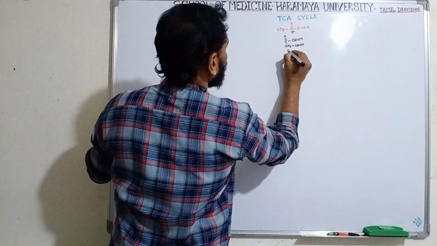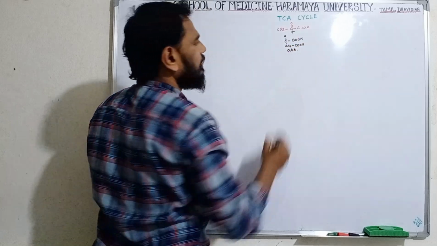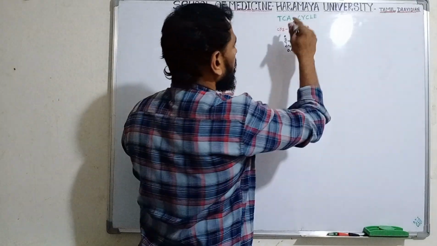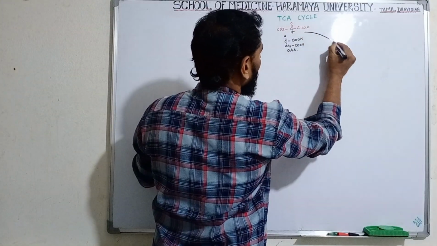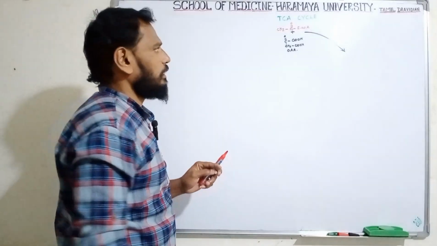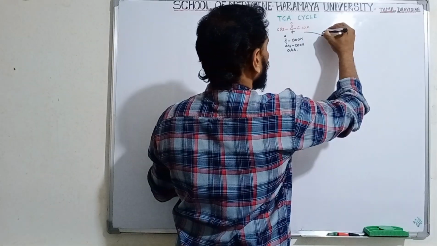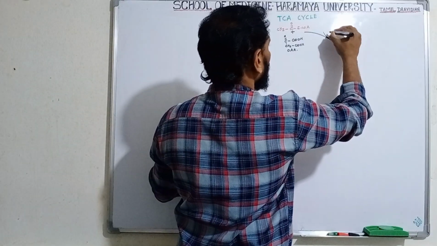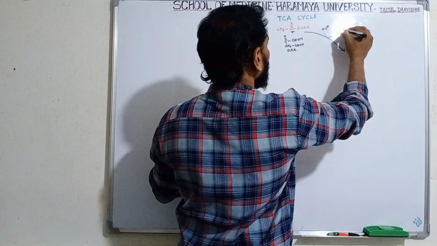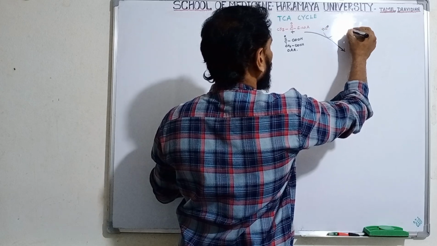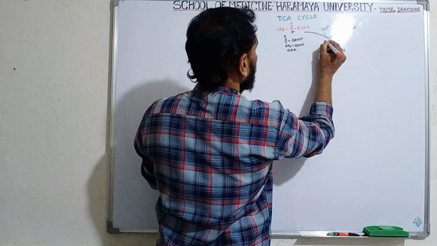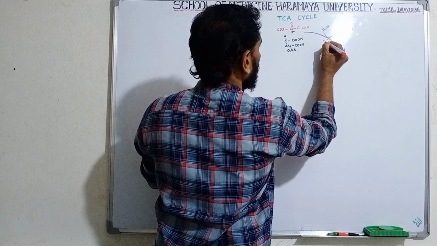That means the first one is oxaloacetic acid. Now the oxaloacetic acid reacts with the 2 carbon atoms of acetyl-CoA. Both are condensed to form a compound by the enzyme called citrate synthase.